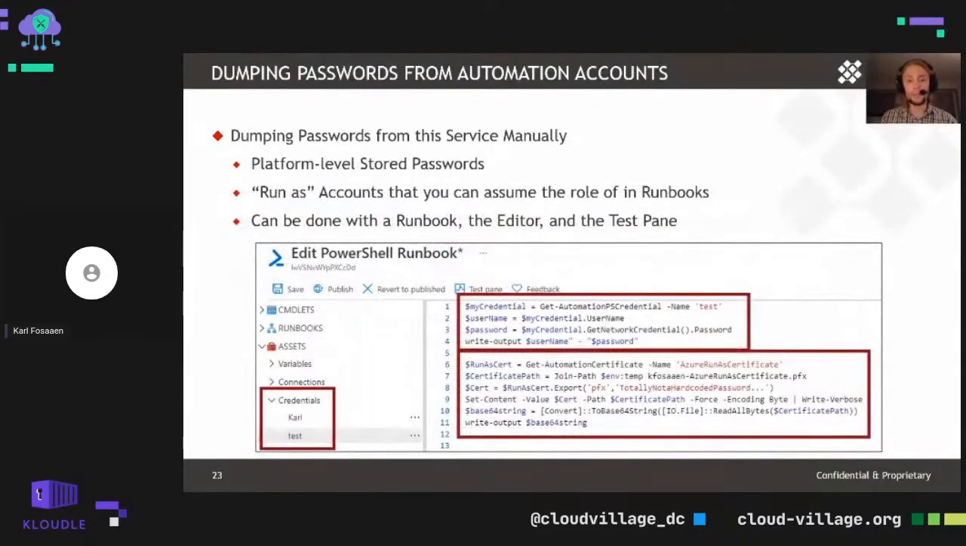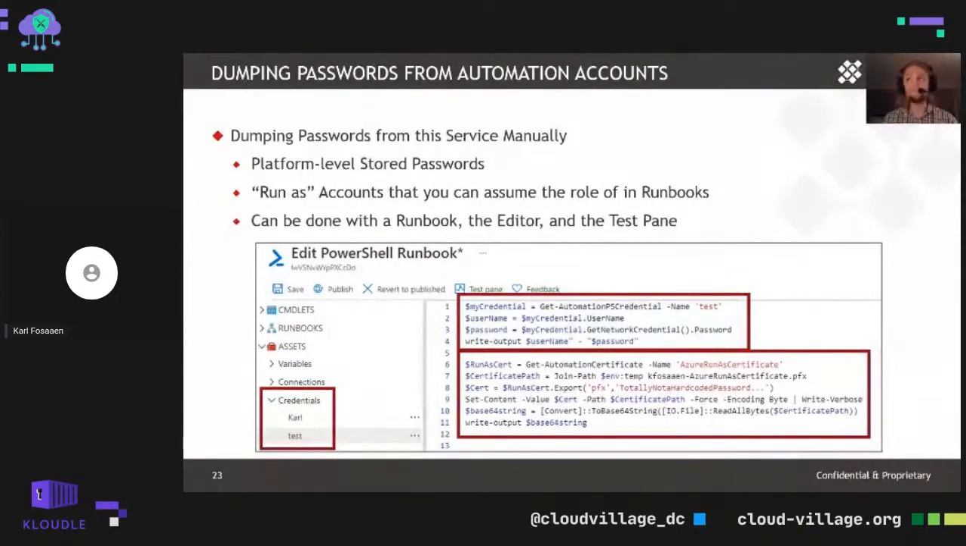Then actually pulling out the stored credentials, we have to get a little bit more complicated with our PowerShell code here. So we can see in the screenshot here that we have two different sections for pulling out credentials. The top one is for the stored credentials at the platform level. The bottom is for the run as certificates. Now, we don't need to go line by line, but the core of it is the top section here. We get the credential, we cast that out to a username and password variable, and then write that out to the output of the runbook.